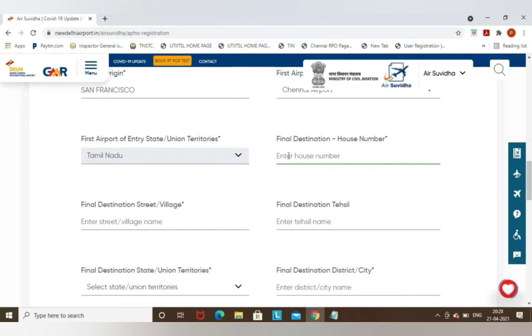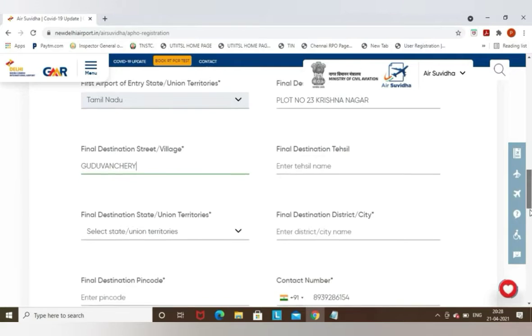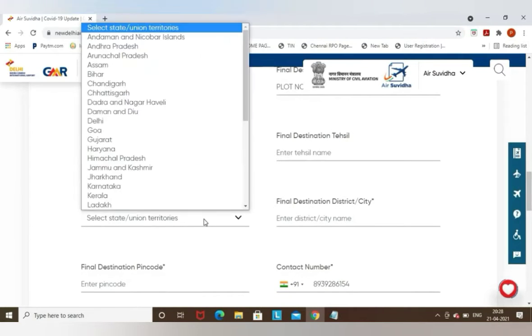And it is asking for your address detail, the final destination, whichever address you are going to stay at. That particular address you need to update, whether it is a hotel address or your residence address. From wherever you are going to stay when you arrive in India, you need to update those details here. You need to enter your complete address detail along with city and the pin code, and this information will be passed to the Delhi airport and the Government of India.